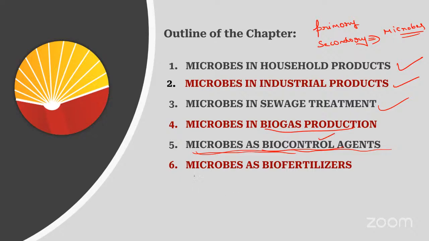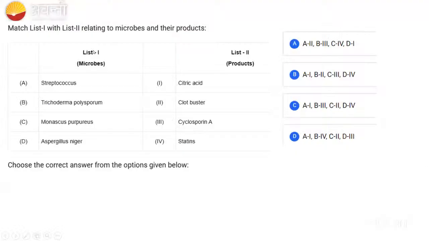And in today's class, we are going to study about microbes as biofertilizers. Okay, fine. So here is the first question, guys, for you. You can solve this if you studied whatever we did in the last class. Here they have given the microbes in one column and the list of products in another column. You have to match both of the things.